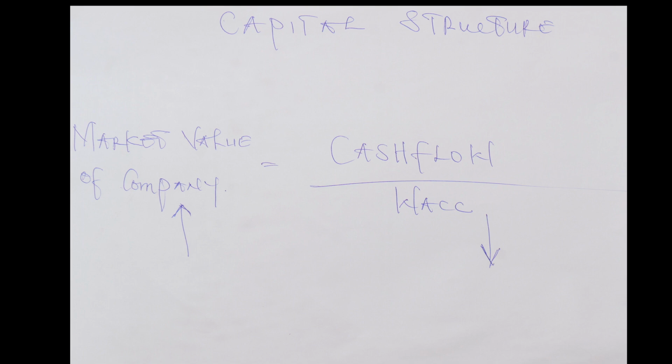That is the first basic idea of capital structure. Always remember this point when starting with capital structure theory. Now, please know that there is an inverse relationship between the market value of a company and the WACC. What does that mean? It means that a decrease in WACC will lead to an increase in the market value of a company, while an increase in WACC will lead to a reduction in market value of the company.